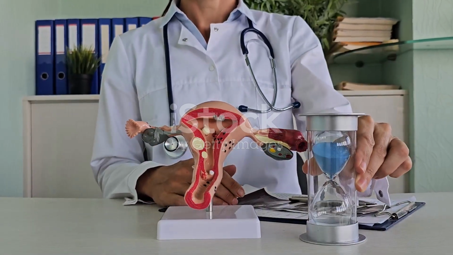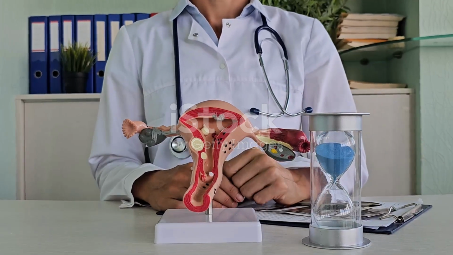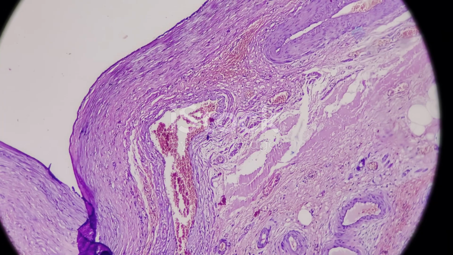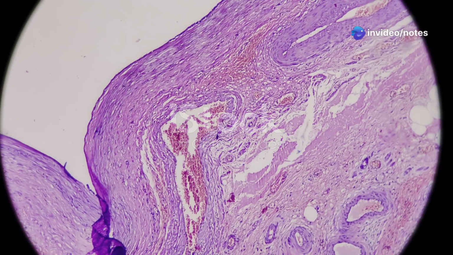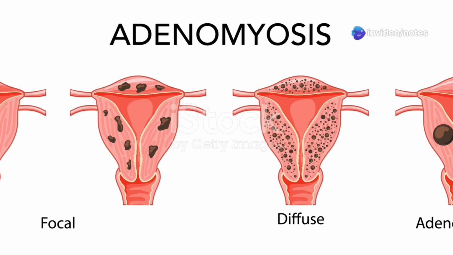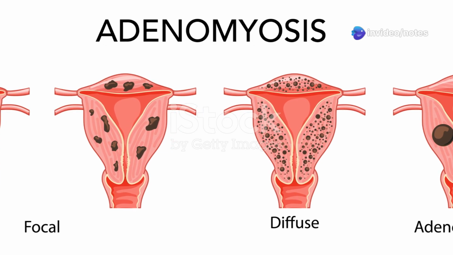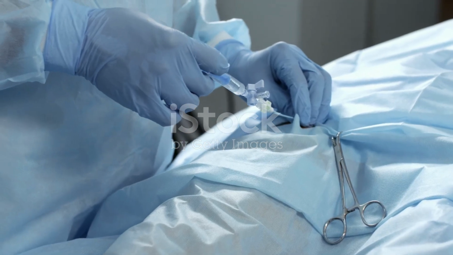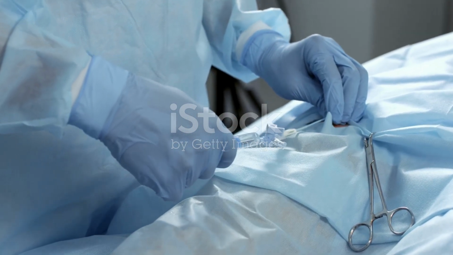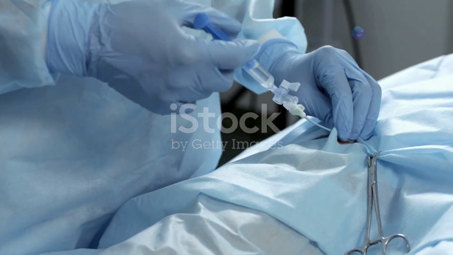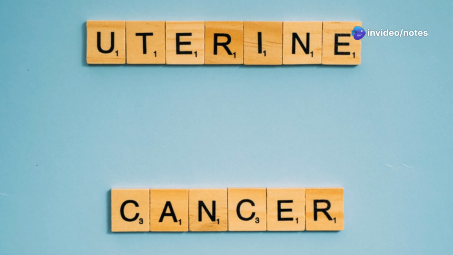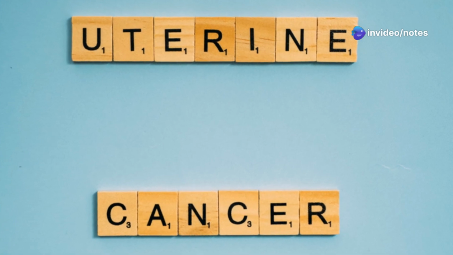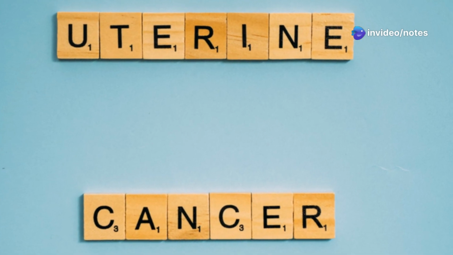When abnormal bleeding occurs, there are several potential causes that should be considered. These include polyps, which are growths in the uterine lining, adenomyosis, where tissue from the uterine lining grows into the muscular wall of the uterus, and leiomyoma, also known as fibroids, which are non-cancerous growths of the uterine muscle. Malignancy, or cancer, is another important consideration, particularly in older women.